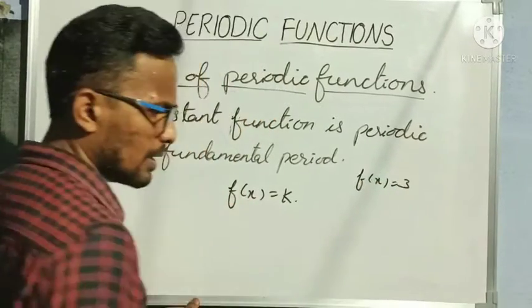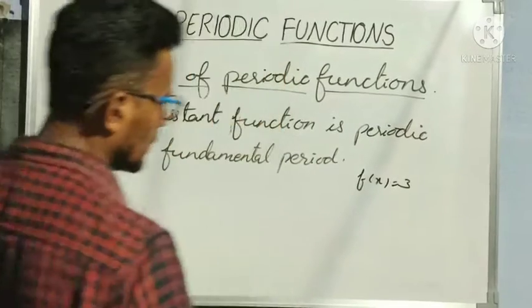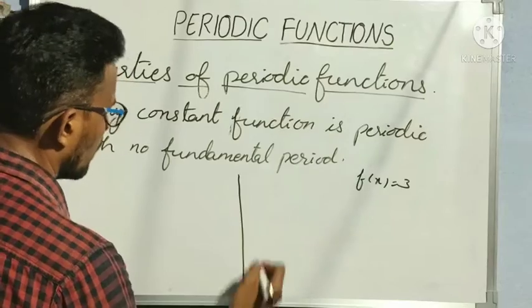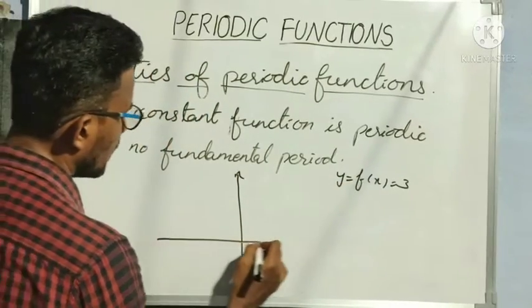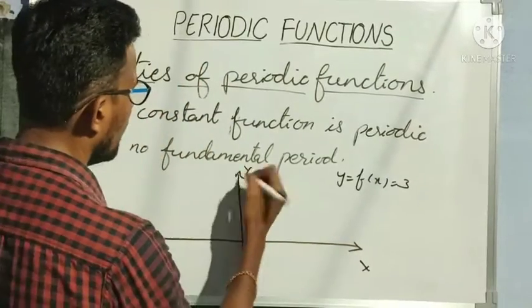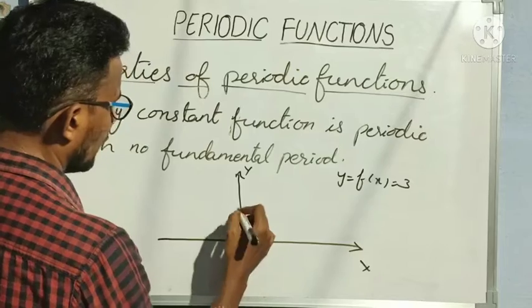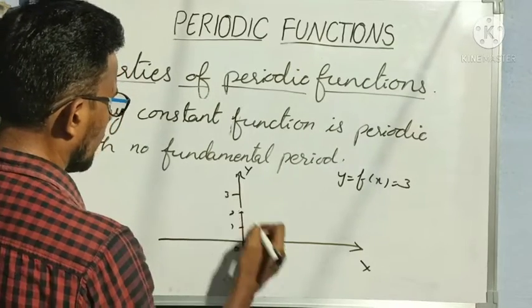Now let us draw the graph of f of x is equal to 3. f of x is nothing but y, so y is equal to 3. It means whatever x value you take, the y value will always be 3. So, x axis and y axis. When x is 0, y is 3. 1, 2, 3.